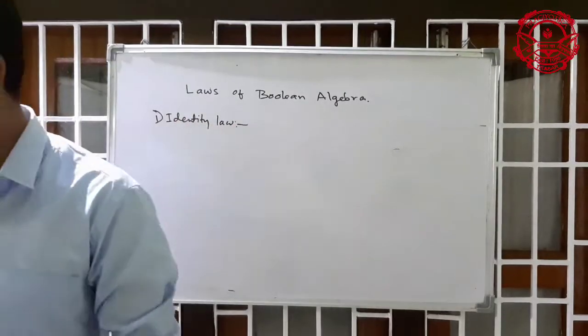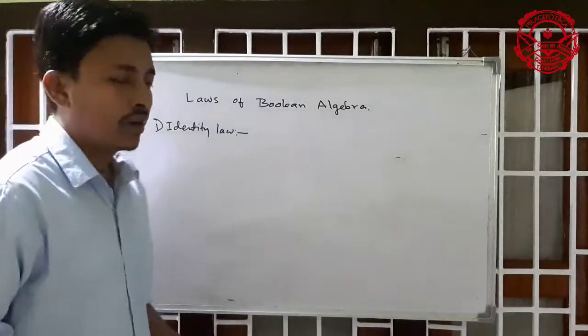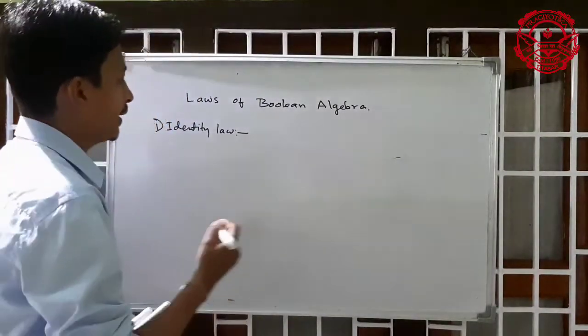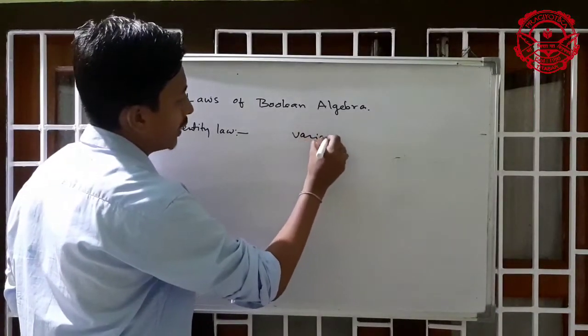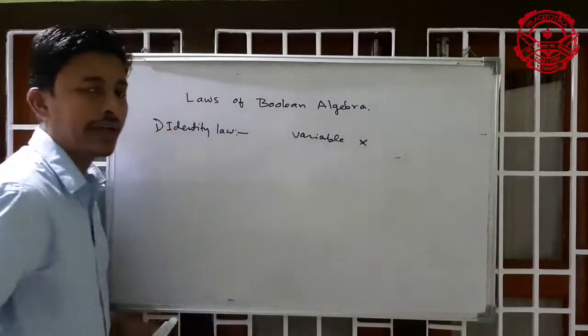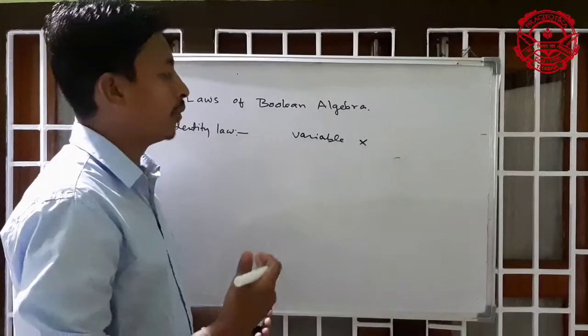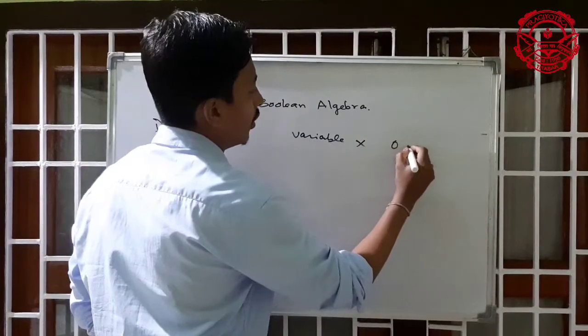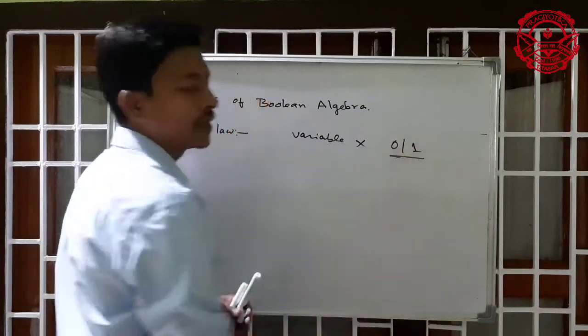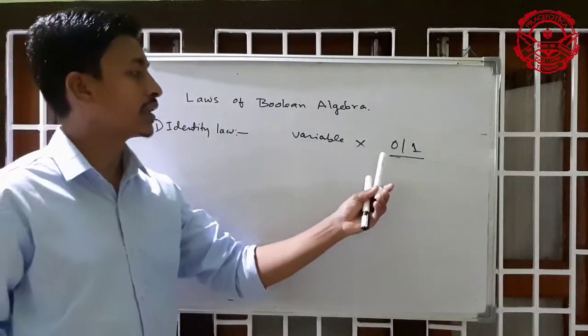Now you can see here, first law is identity law. Say for example, I'm taking a variable, say variable x. X is a Boolean variable. Boolean variable means it will only give 0 or 1. It will give only two things, that is 0 and 1.